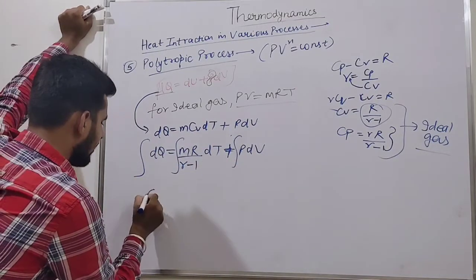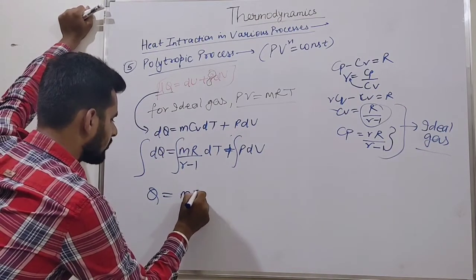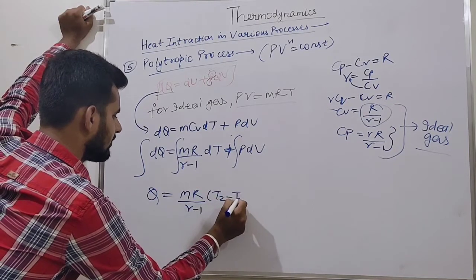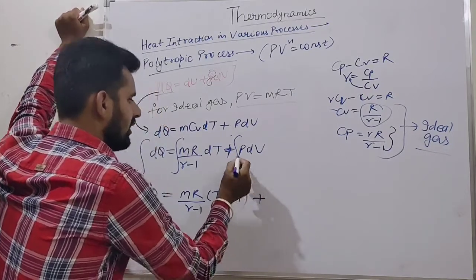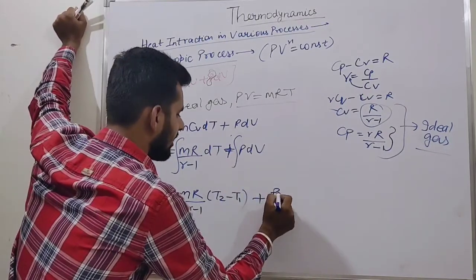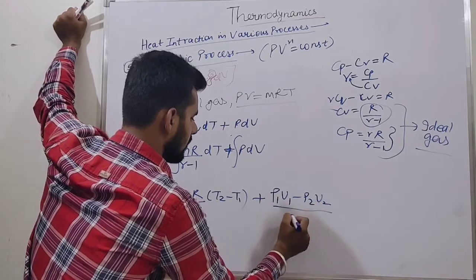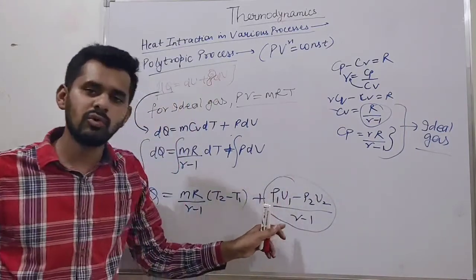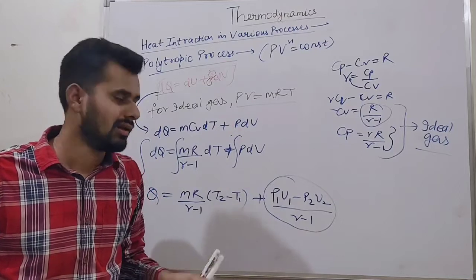Now integrate to both sides. What are we getting? Q is equal to mR term constant, gamma minus 1 is constant. It is T2 minus T1 basically. What is getting here? P also varies, V also varies. We are getting here (P1 V1 minus P2 V2) upon gamma minus 1. This is the work done in case of a polytropic process.